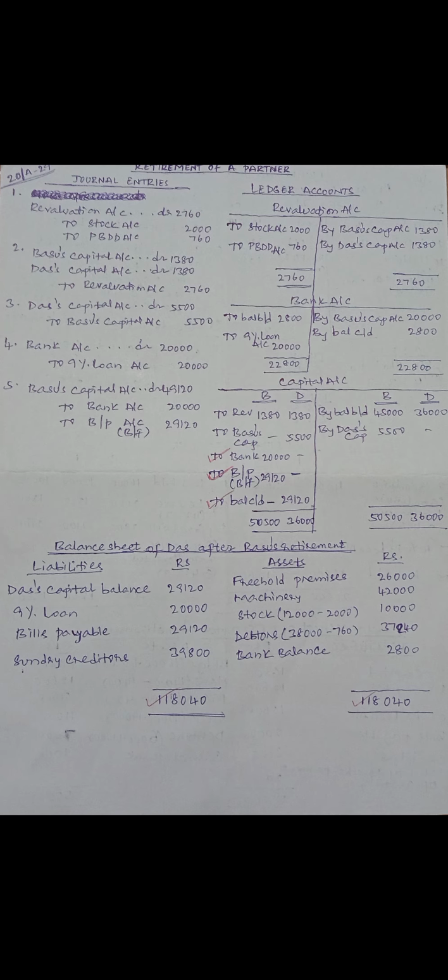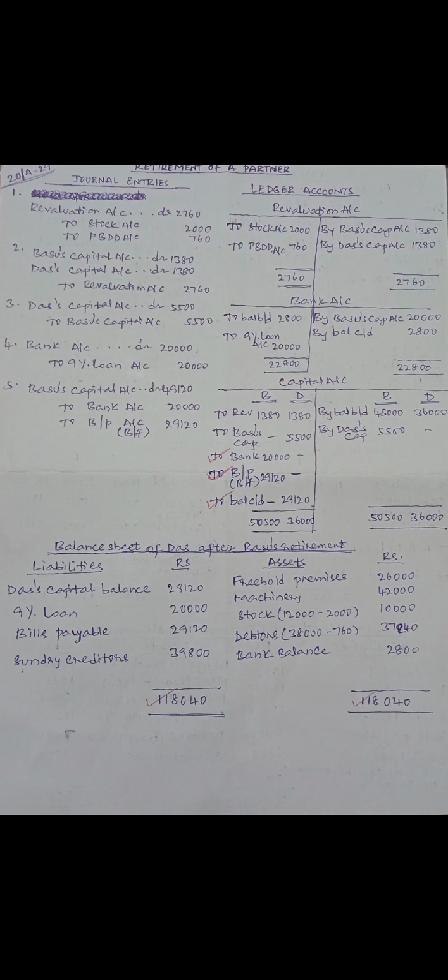We have to prepare revaluation account to ascertain profit or loss in revaluation account. We came to know that the revaluation account is showing debit balance, that means loss. Loss we have distributed between Basu and Das in the profit sharing ratio, which is equal. Each one share is 1380. For that entry, Basu's capital account debit, Das capital account debit to revaluation for transferring revaluation loss to their respective capital accounts.